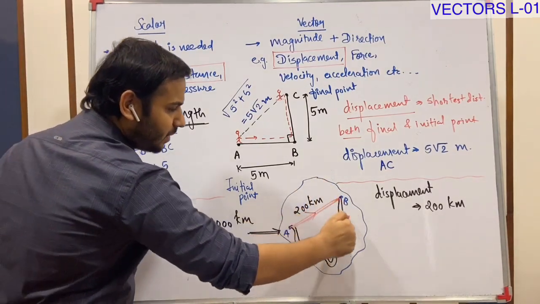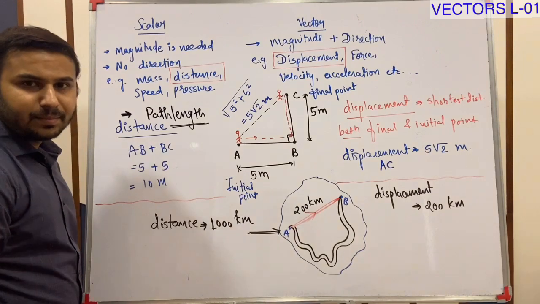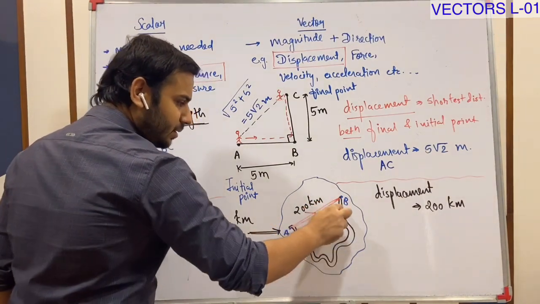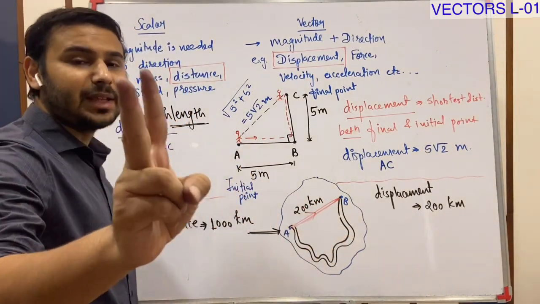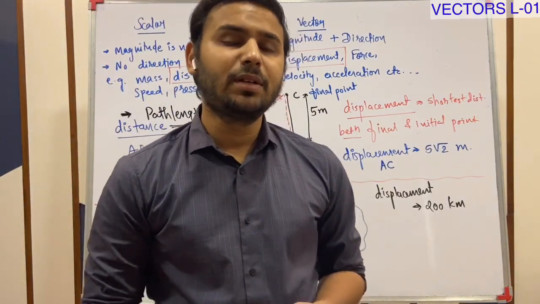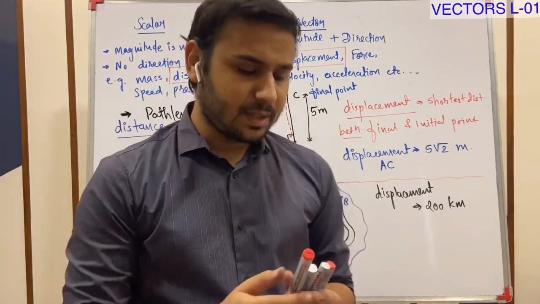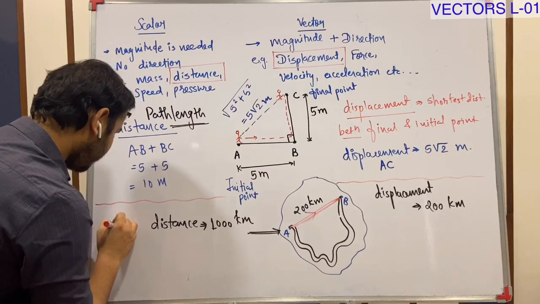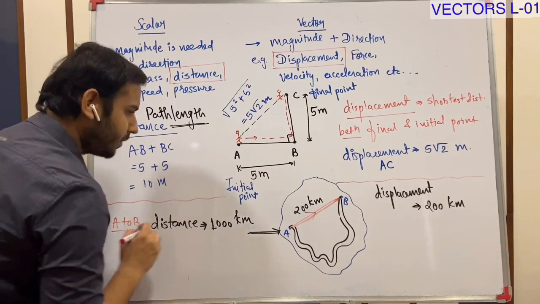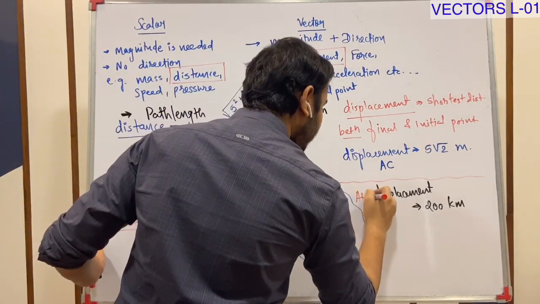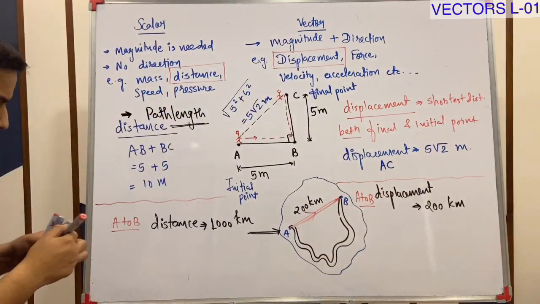Now the person is coming back to A again. So 1000 kilometer and 1000 kilometer. Total path length is 2000 kilometer. Understood?